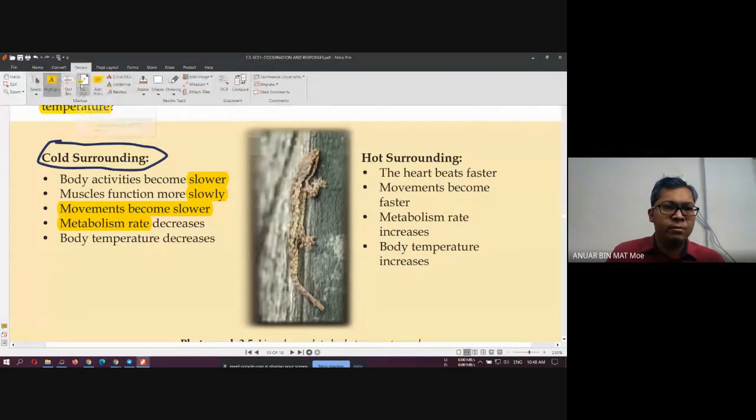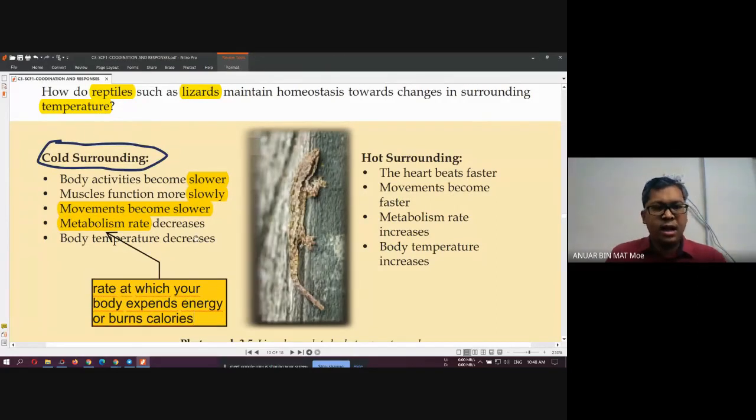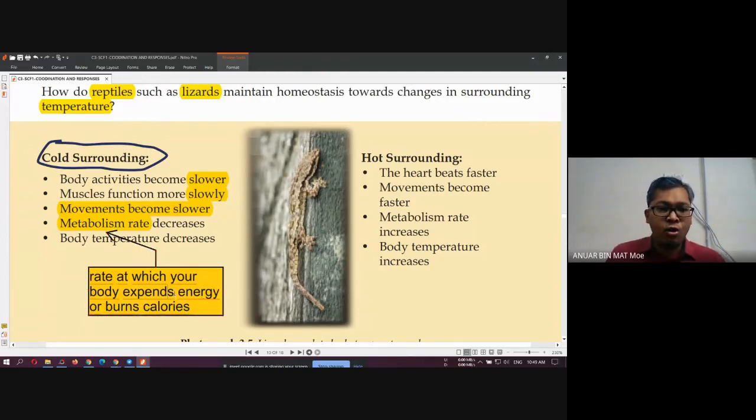I can state that it is the rate at which your body expends or uses energy, or burns calorie. So what happens when it is cool surrounding? It will try to reduce all of this. Metabolism rate is also decreased, and then body temperature also decrease.